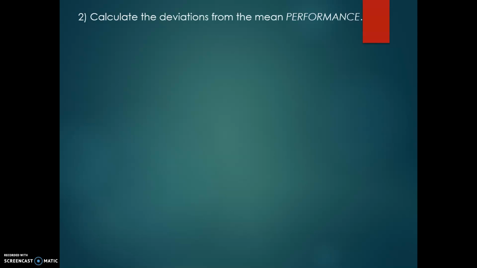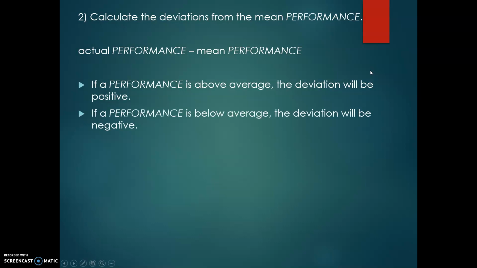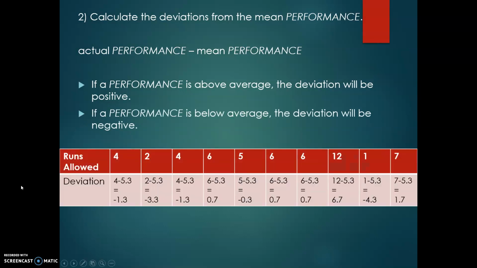Now, second, we want to figure out how far each individual performance deviates. So we take the actual performance from each game and subtract that mean performance. If the performance is above average, we'll have a positive deviation. If it is below average, we'll get a negative deviation. So in this beautiful chart here, you can see for each game, we figured out what the deviation is.